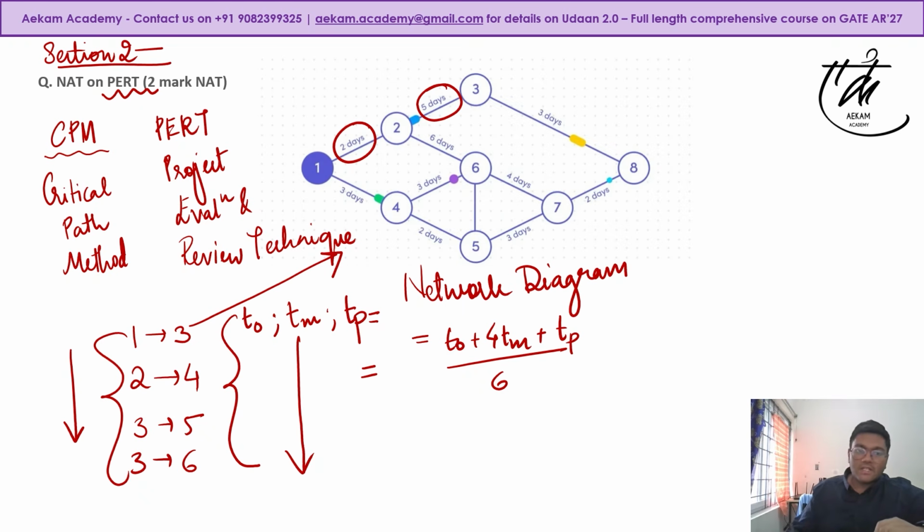Okay. Now once you have all the durations, you have to draw this diagram and you have to start finding what is known as your critical path.